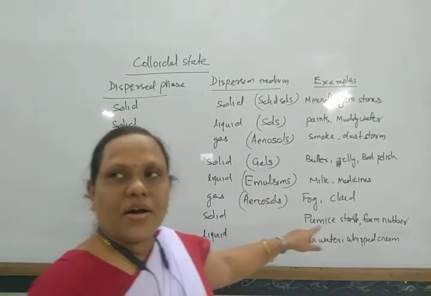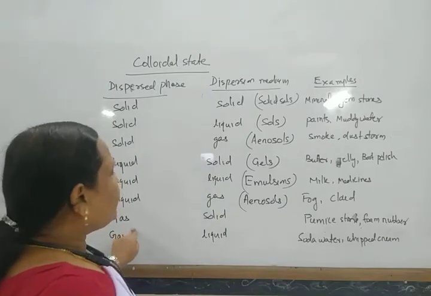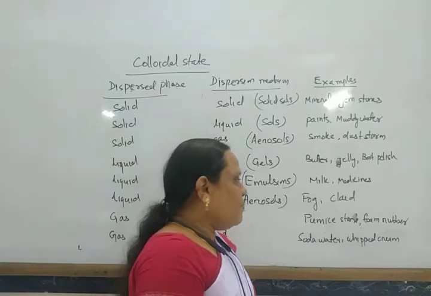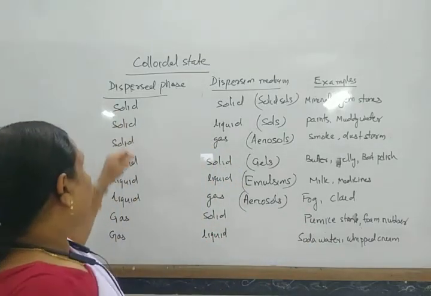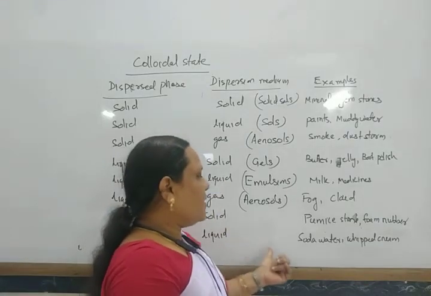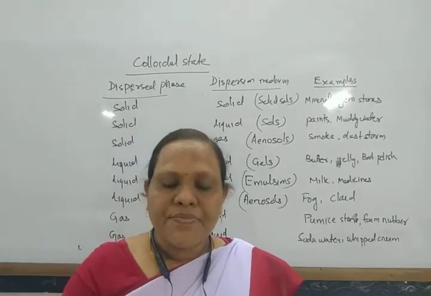Examples are fog, cloud, etc. When the dispersed phase is gas and the dispersion medium is solid, examples are pumice stone, foam rubber, etc. And when the dispersed phase is gas and the dispersion medium is liquid, some examples are soda water, whipped cream, etc.